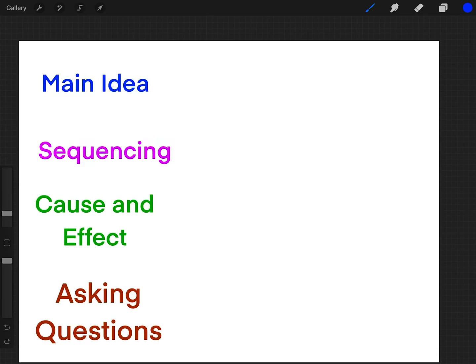Everyone, we are now reaching the end of Unit 1 in ELA, which means we're going to go back over and talk about and think about all those amazing things we learned this unit. So let's talk about main idea.